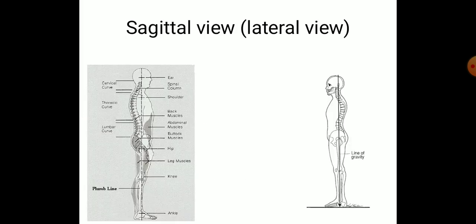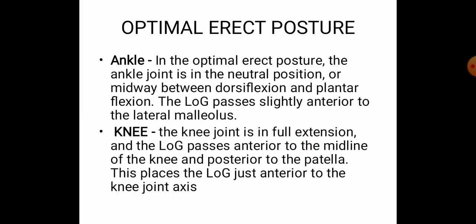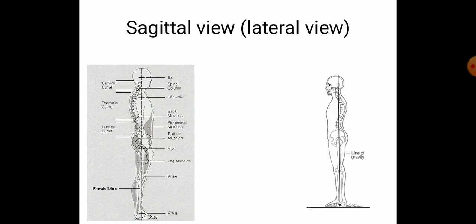In optimal erect posture, the ankle joint is in neutral position, or midway between dorsiflexion and plantar flexion. The line of gravity passes slightly anterior to the lateral malleolus. So that's what you can see here. In the normal posture, the ankle joint is in a neutral position. It's in neither dorsiflexion nor plantar flexion, and the line of gravity is passing just anterior to the ankle joint, or just anterior to the lateral malleolus.